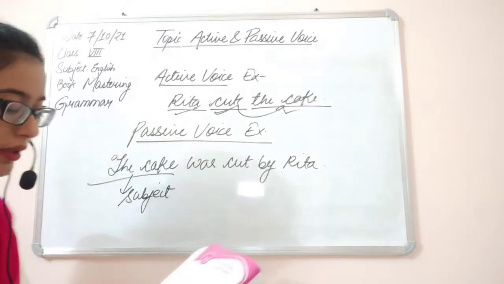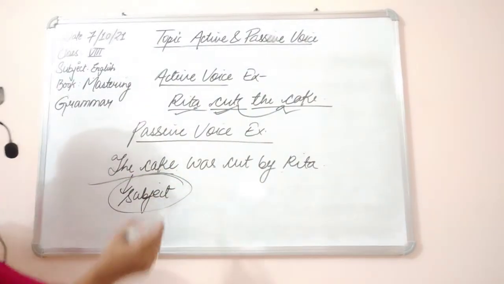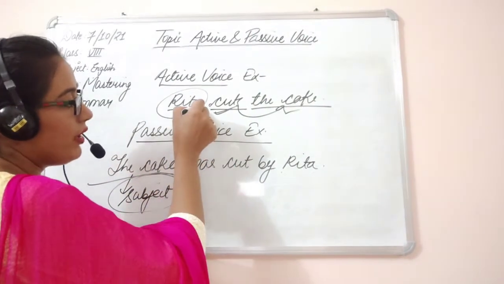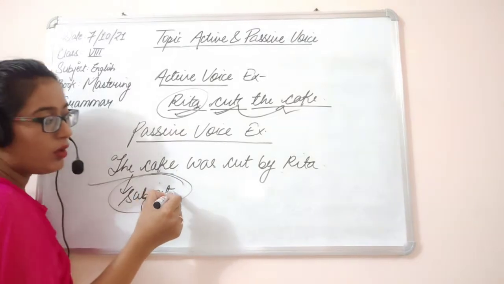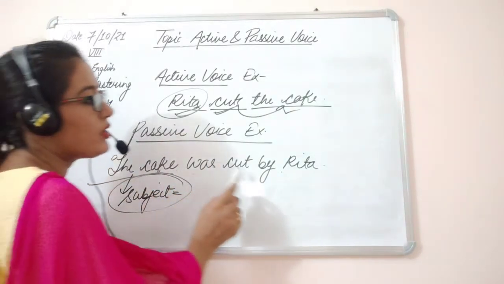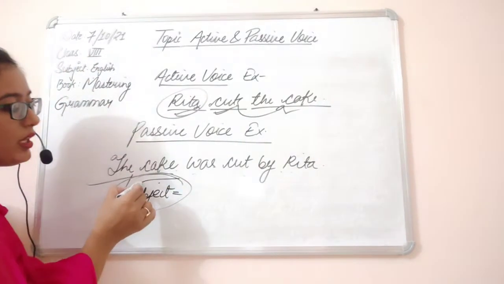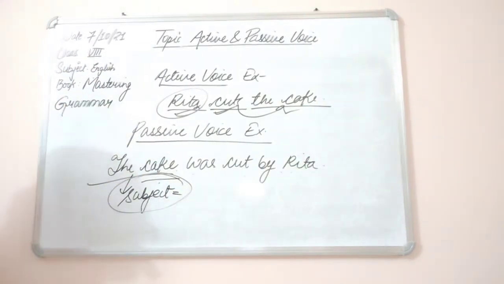Subject is the cake, and it is not the doer. In active voice, subject was the doer. Here subject is not the doer, it is the receiver. Okay, the cake was cut by Rita. So subject becomes the receiver. Am I clear?